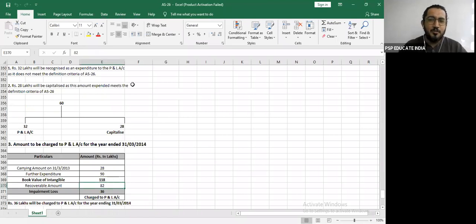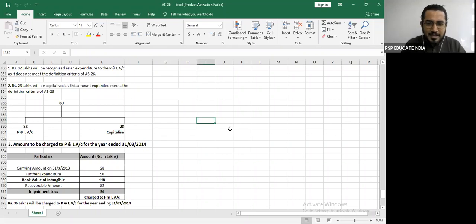Now someone asked me on the chat box the meaning of impairment loss. Now please understand that impairment loss is nothing but loss that the value of your intangible reduced. So there are two terms. They say the carrying amount and the usable value. So they call it the recoverable value and the carrying amount.